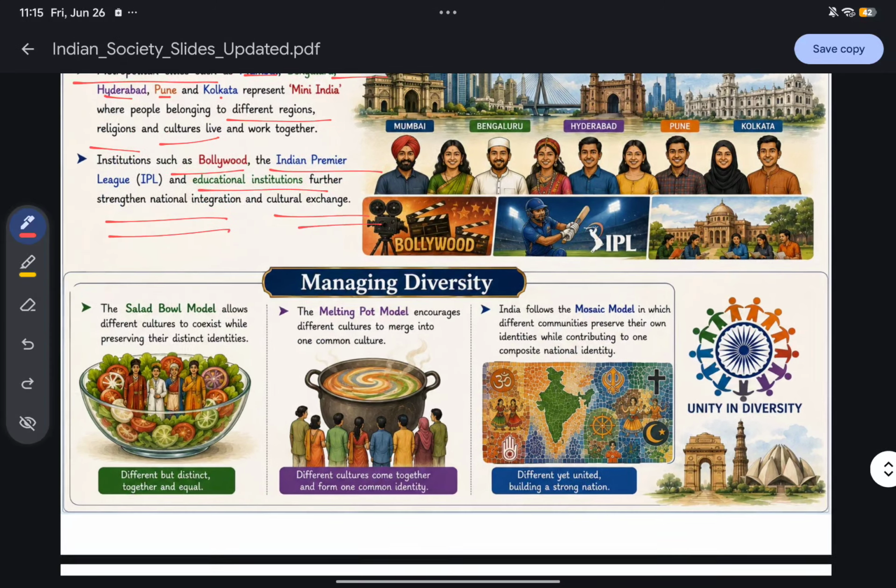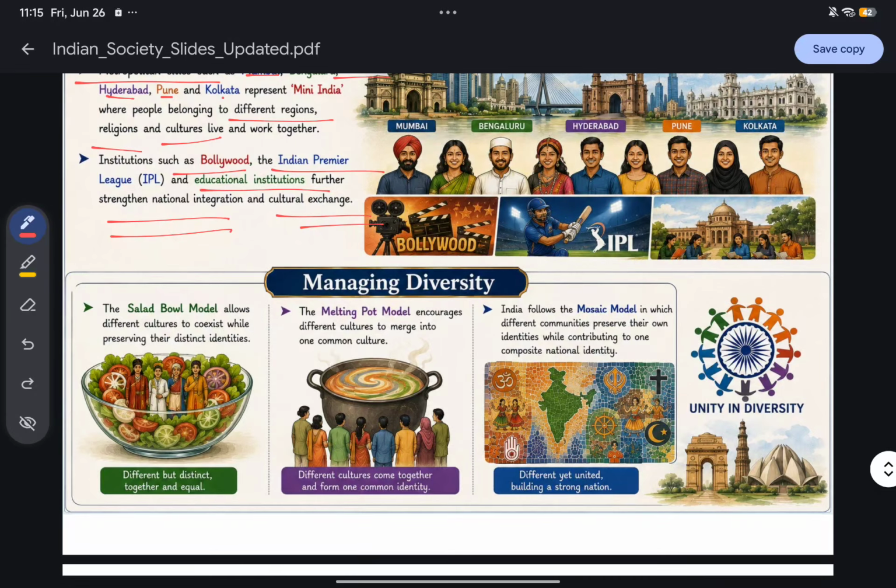Okay. Now, how to manage diversity. Intellectuals provide many models. For example, there is the salad bowl model. This is a bowl in which we keep different types of salads. So this model says that in a country, people from different cultures coexist.